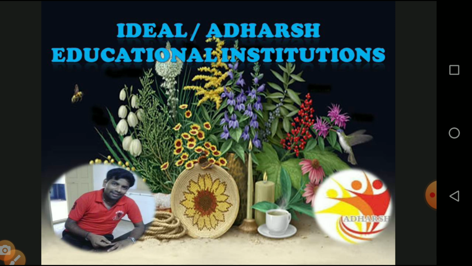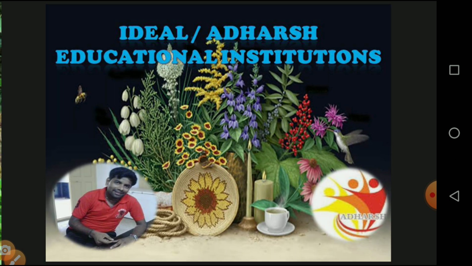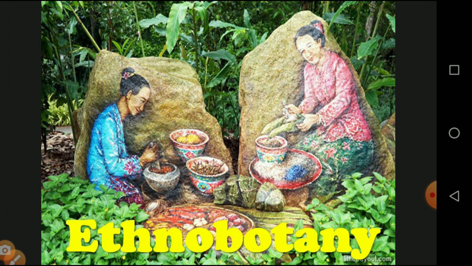We are going to take the class on Unit 19, Origin and Evolution of Life. This is the last topic of Origin and Evolution of Life in the 10th standard biology portion. The last topic of this unit is ethnobotany, and from the heading itself we get the meaning of ethnobotany.